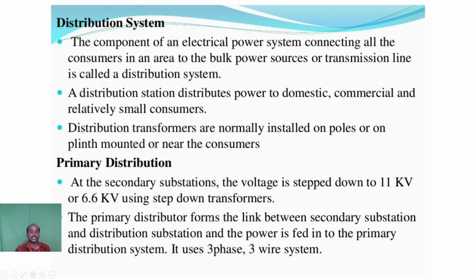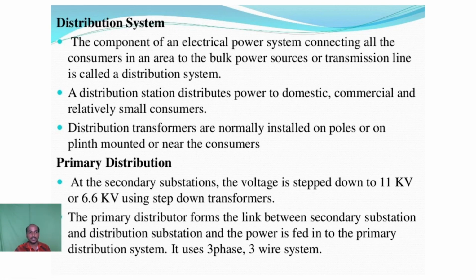Now the distribution system, which is very important. This system distributes the generated power to the various types of consumers, from small consumers to big consumers, like big industries, commercial places, and residential places. With the help of the distribution system, we distribute the power to the consumer end.